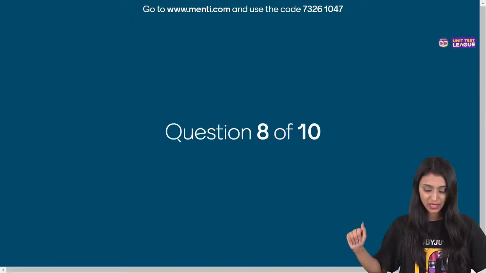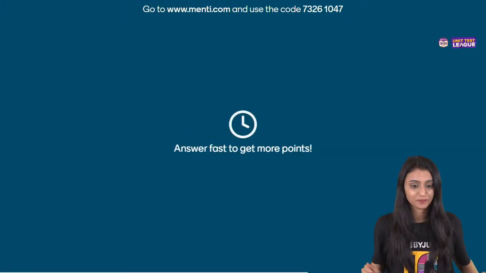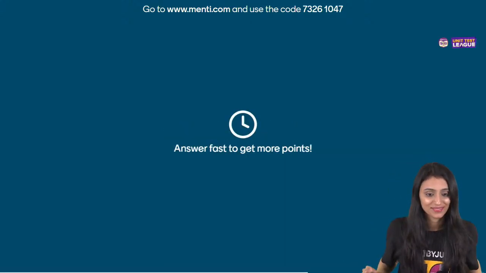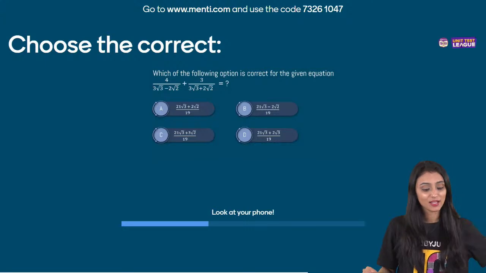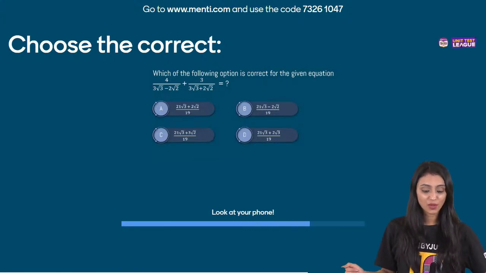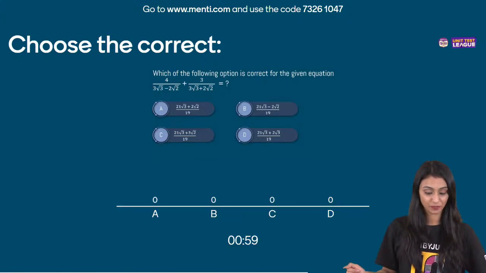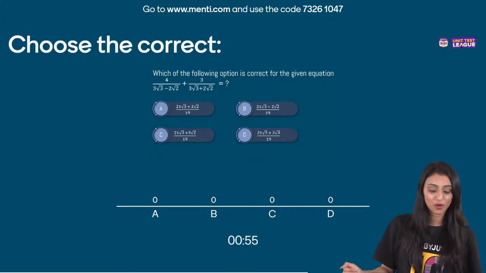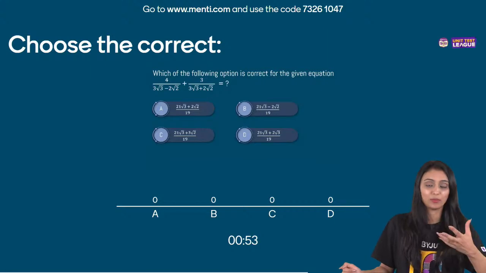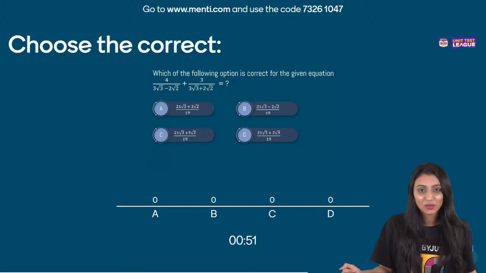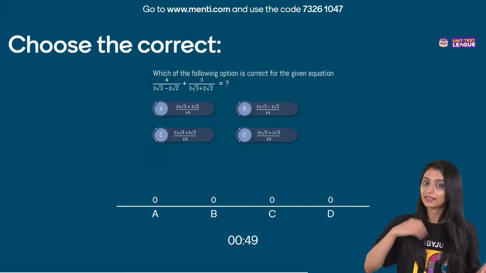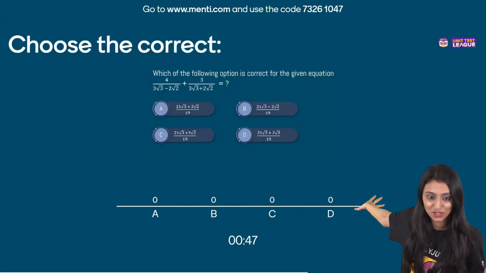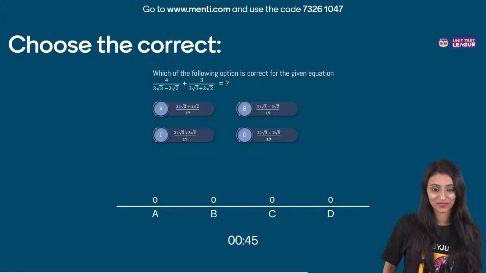All right, let's move ahead to the next question, question number 8. Choose the correct one. Which of the following option is correct for the given equation: 4 upon 3 root 3 minus 2 root 2 plus 3 upon 3 root 3 plus 2 root 2. What is that going to be? I know it is calculative, but I think you all know the concept. Rationalization, right? Roots are in the denominator.